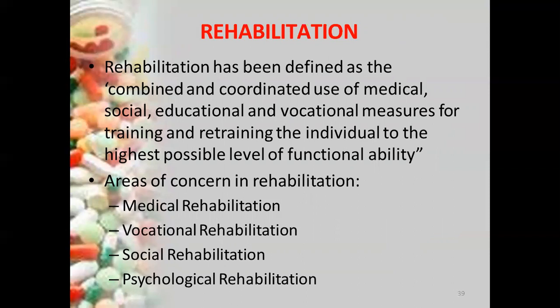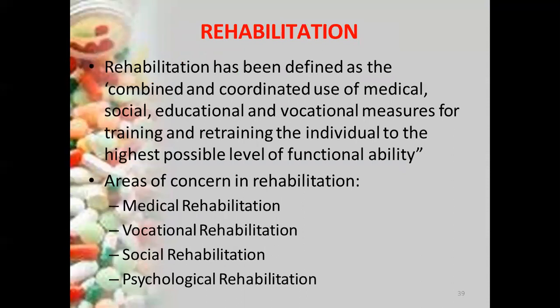If an individual has an impairment, we use these measures to train the individual so that, with the disability or impairment, the person can achieve the highest possible level of functional ability. It can be medical rehabilitation, vocational rehabilitation, social rehabilitation or psychological rehabilitation.